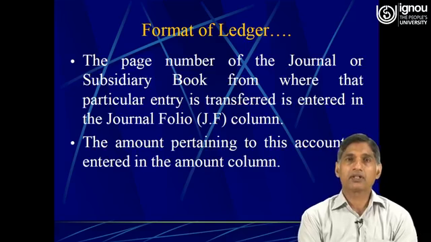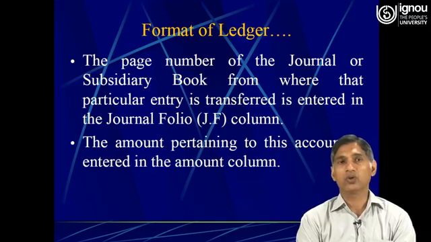The page number of the journal or subsidiary book from where that particular entry is transferred is entered in the journal folio column.